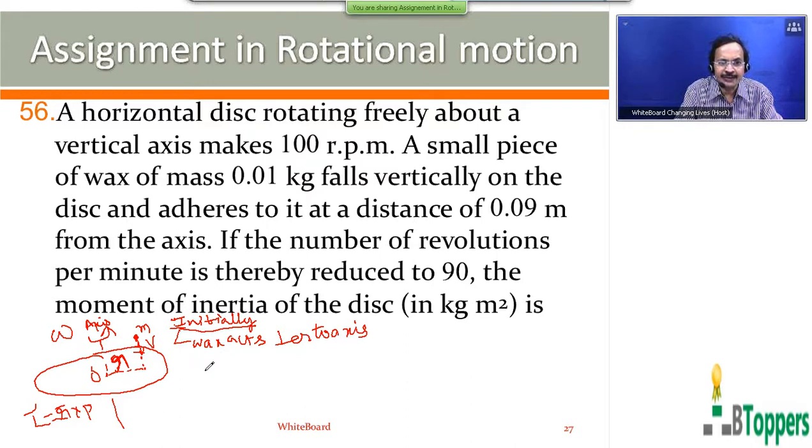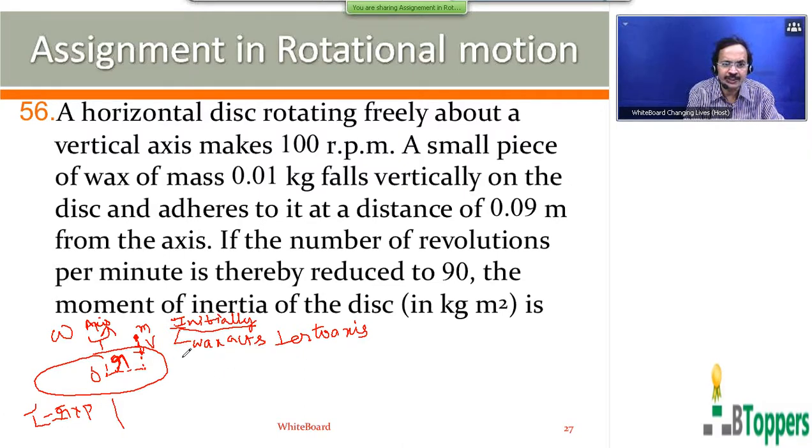So the initial angular momentum of the piece of wax about the vertical axis passing through the center of the disc acts perpendicular to the axis of the disc, from the cross product rule R bar cross P bar. Because the linear momentum P bar of the piece of wax is initially directed vertically downwards, R bar is directed horizontally away from the center of the disc. So R bar cross P bar acts in the horizontal direction perpendicular to the axis of the disc. So the initial angular momentum of the piece of wax with respect to the center of the disc, at the instant just before the wax falls onto the disc, acts in the horizontal direction perpendicular to the axis of rotation. So the initial angular momentum of the piece of wax along the axis can be taken as 0.